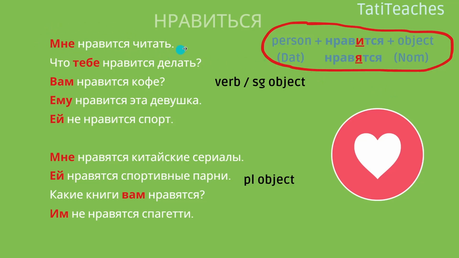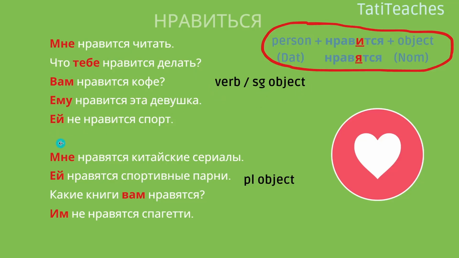Мне нравится читать. I like reading. So literally, probably you can translate to me, it's liked to read, something like that. Что тебе нравится делать? What do you like doing? Вам нравится кофе? Do you like coffee? Ему нравится эта девушка. He likes this girl. Ей не нравится спорт. She doesn't like sport. I'm repeating that here. With нравится, you would have either a verb, infinitive, or a singular object.